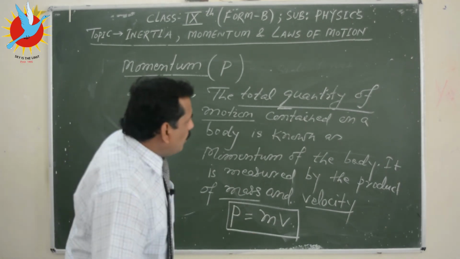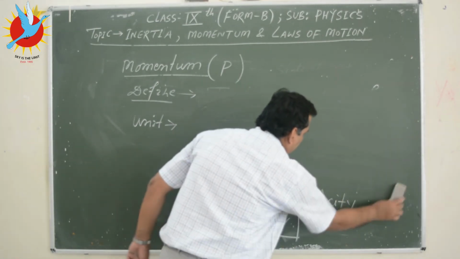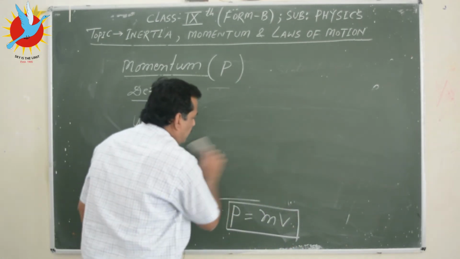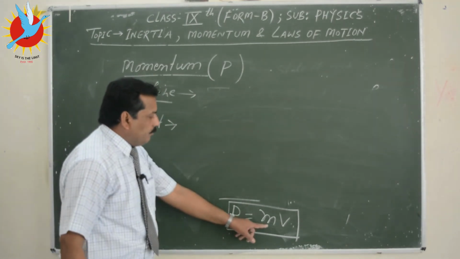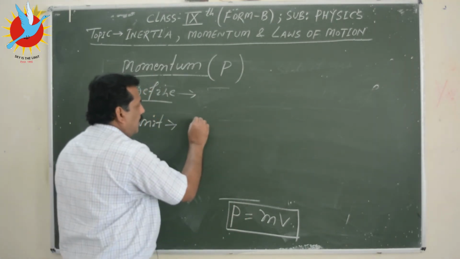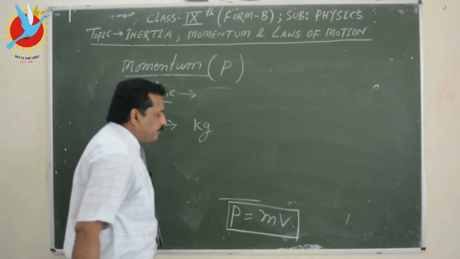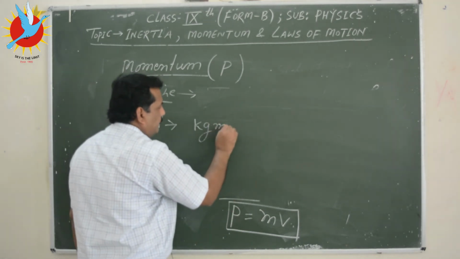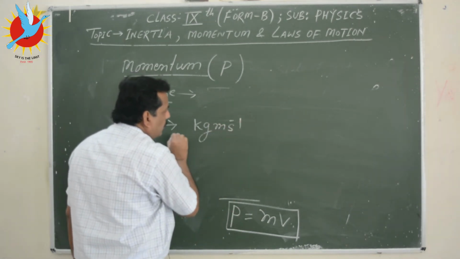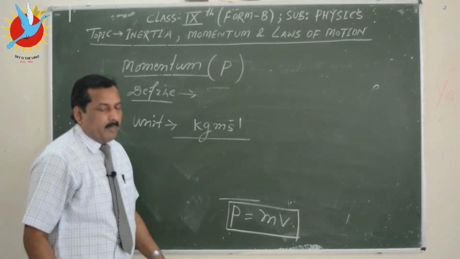You got one formula, and based on this expression, P equal to mv, we can find the unit. Mass is measured in kilogram, so that is kg, and velocity is measured in meter per second. So kilogram meter per second is the unit of momentum.